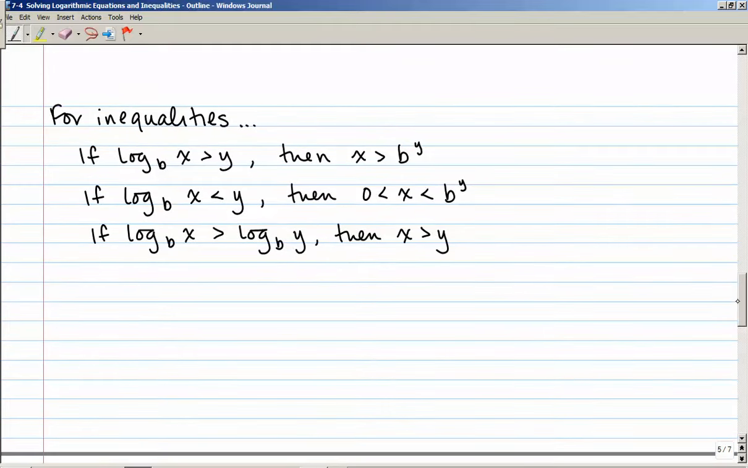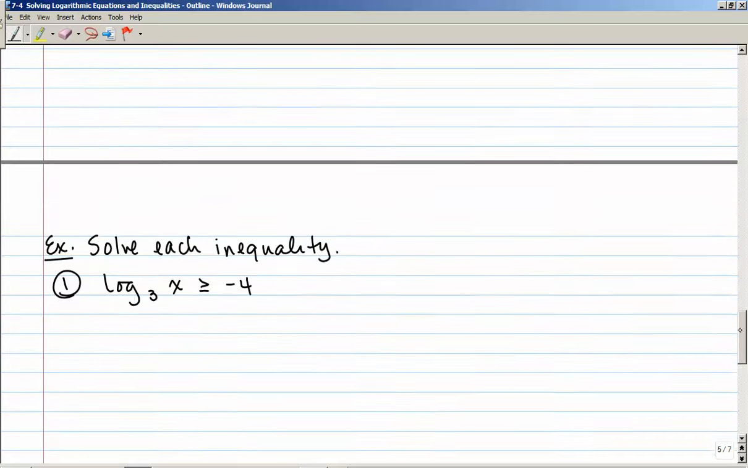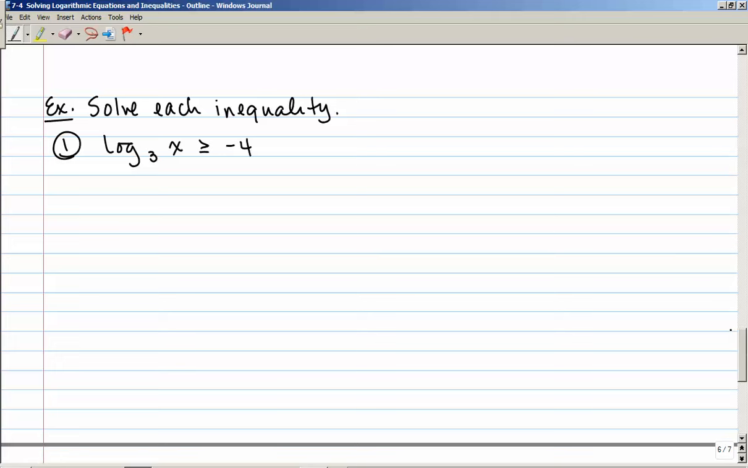So for solving inequalities, the first case, if log base b of x is greater than y, then we say that x is greater than b to the y. If log base b of x is less than y, then x is between 0 and b to the y. And if log base b of x is greater than log base b of y, then like the last case, we can just pull off the x and the y. So let's take a look at a couple examples here.